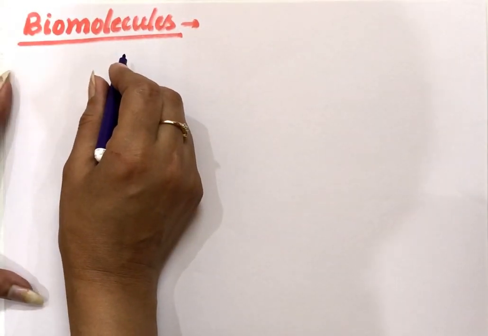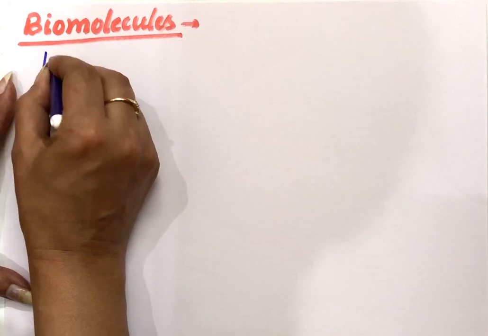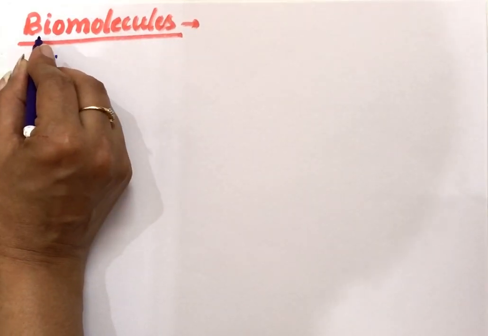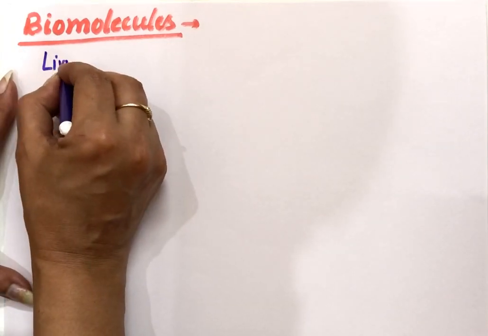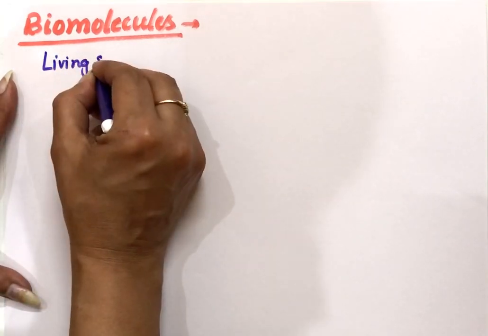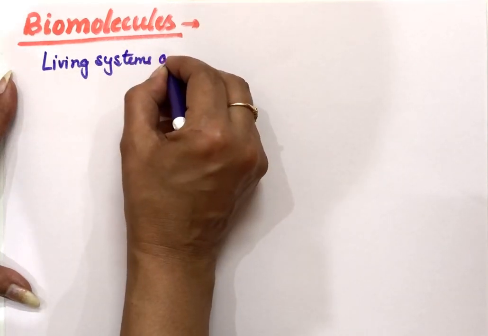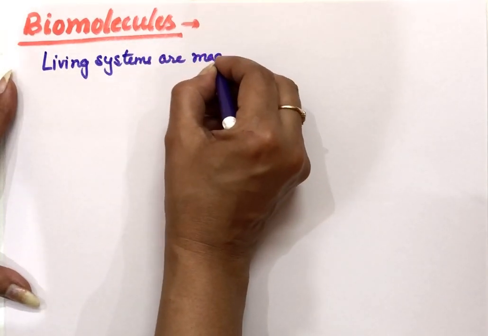Starting with the next chapter today in class 12th, that is biomolecules. Now what are biomolecules? Molecules in the living systems. Bio means living systems. So the molecules which are there in the living systems, these are called biomolecules. Living systems actually are made up of